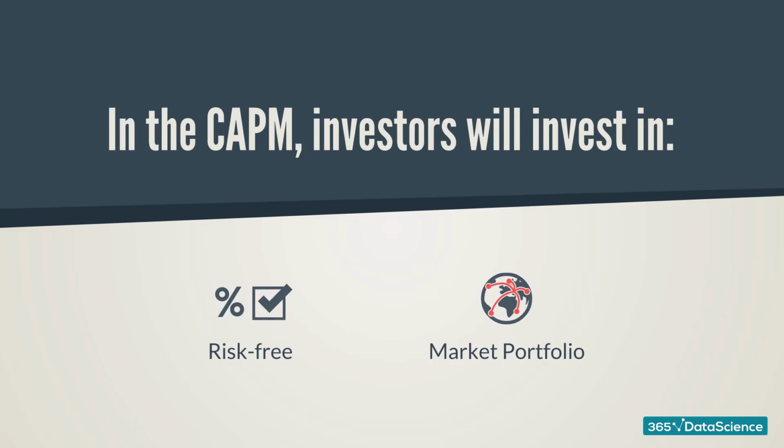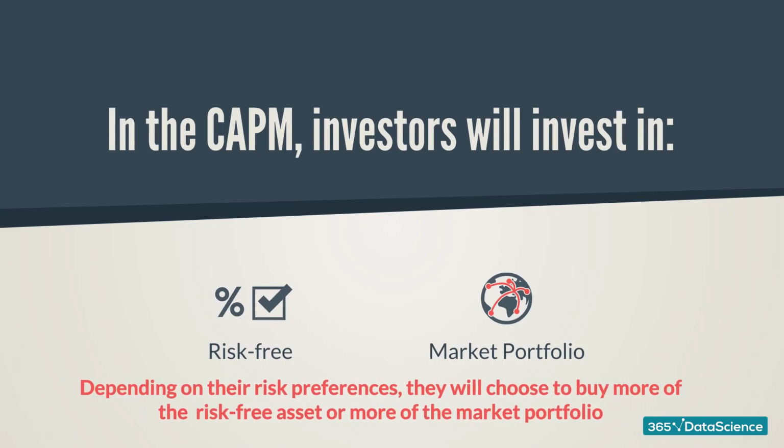risk appetite. If he's willing to risk more, he'll hold a greater portion of the market portfolio. And in the opposite case, if he's unwilling to risk, he'll buy more of the risk-free asset and less of the market portfolio. Investors who are interested in high expected returns will be able to borrow money and invest it in the market portfolio, going even further along the capital market line.